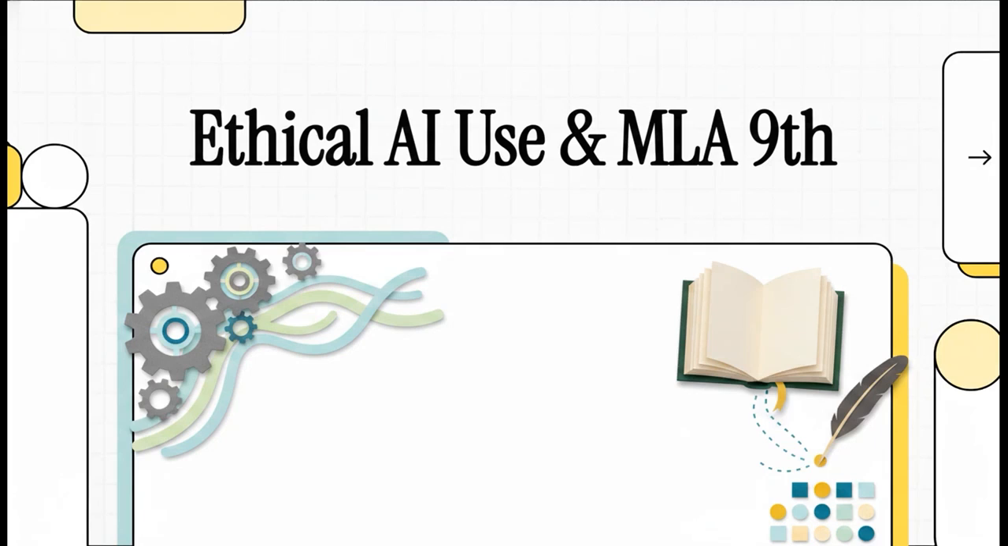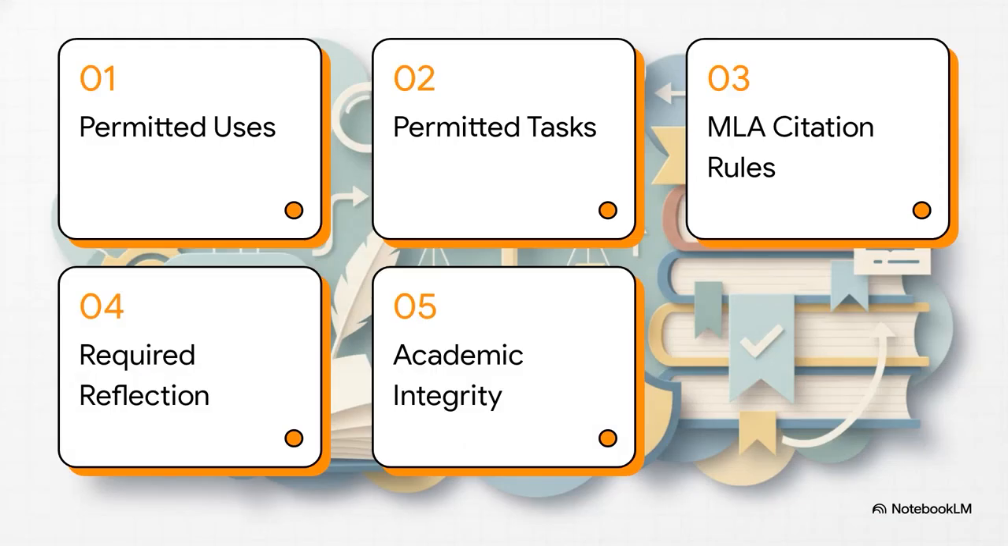Ethical AI Use and MLA 9th Edition Citation Guide for English 101. In ENGL 101, artificial intelligence tools like ChatGPT, Claude, or Gemini are encouraged as supplementary resources to enhance your learning. To maintain academic integrity, any use of generative AI must be carefully documented, cited in MLA 9th edition format, and accompanied by a required reflection. Here is your guide to using and citing AI ethically in this course.